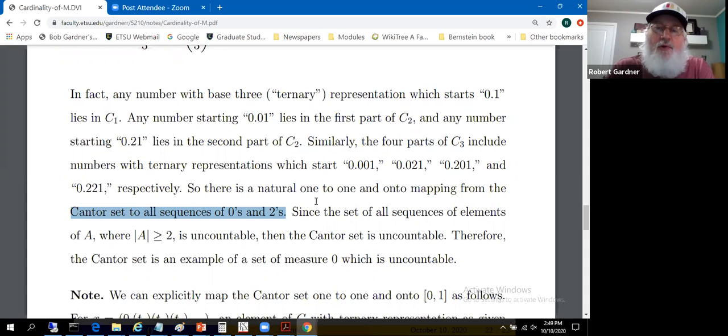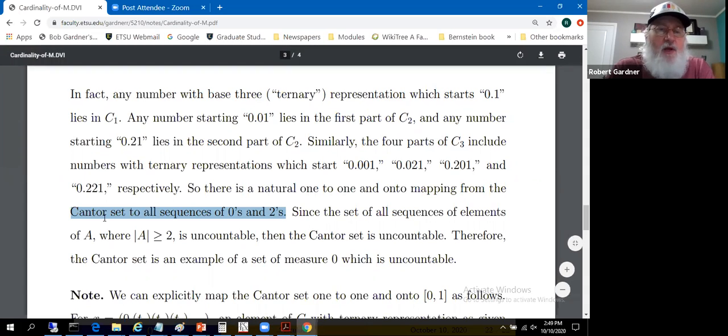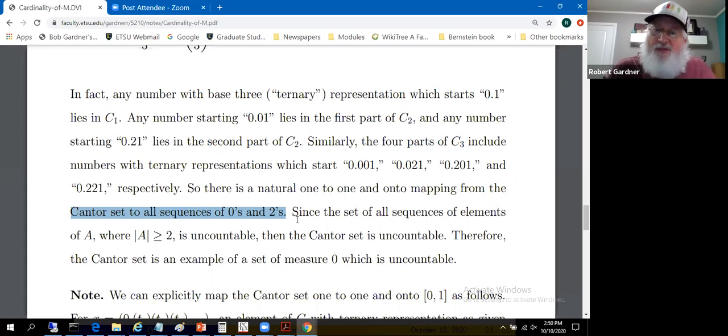So there's a natural one-to-one and onto mapping from the Cantor set to the sequences of all 0's and 2's. I discussed it in terms of ternary representations, but I could treat these all as infinite sequences of zeros and twos. Might need to tack on an infinite number of zeros at the ends of some of them, but that's okay. Still, it's a sequence of zeros and twos.